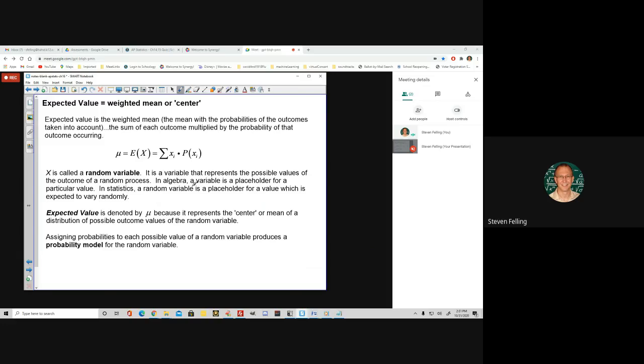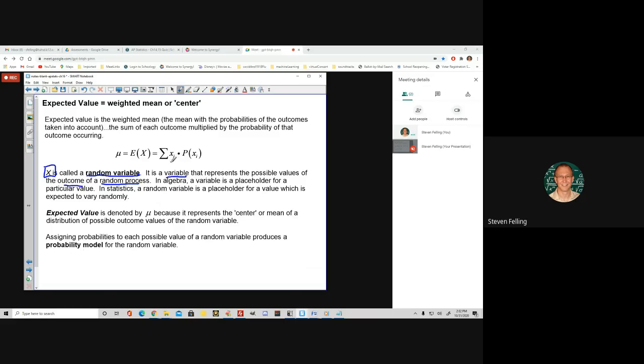Okay, so to talk about the values that occur with a random process, we can define something called a random variable. Typically we use capital letters like X. So a random variable is a variable that represents the possible values of some outcome of a random process, like something different that happens every time you play the lottery, okay? In algebra, when we have a variable, it's a placeholder for a specific value, and usually we're trying to solve to find that value. But in statistics, a random variable is a placeholder for a value which is normally expected to vary. We expect it to vary around.